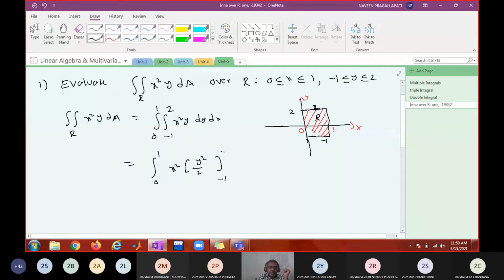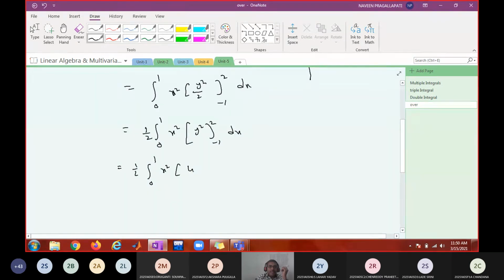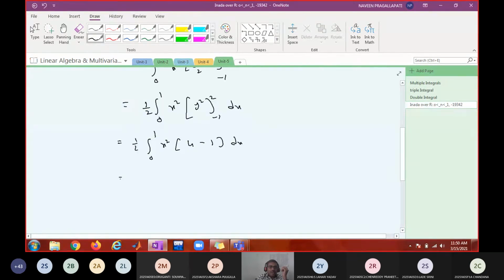Okay, so upper limit minus lower limit. Do that. You can bring that 1 by 2 outside also. Y square from minus 1 to 2, dx. So this is 1 by 2, 0 to 1 x square. What is 2 square? 2 square is 4, minus 1 whole square is 1, dx. 4 minus 1 is 3. So this is 3 by 2, 0 to 1 x square dx. So this is 3 by 2 x cube by 3 from 0 to 1. So that means 3 by 2 into 1 by 3, which is equal to 1 by 2.